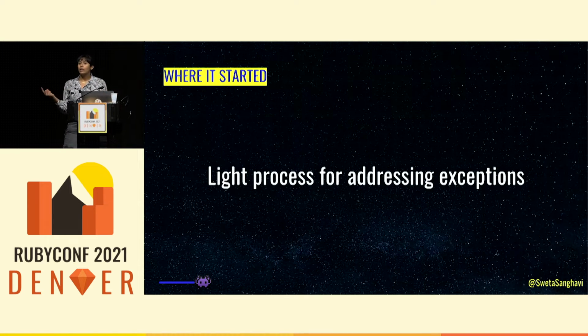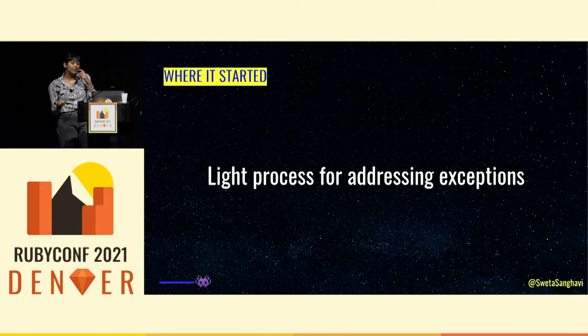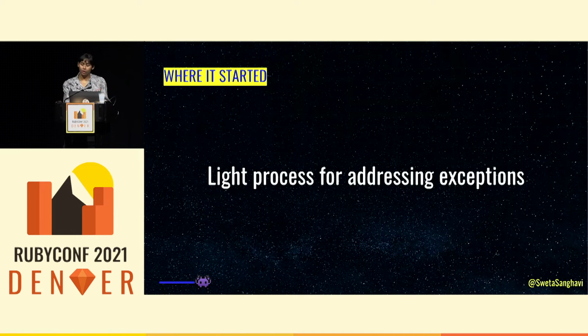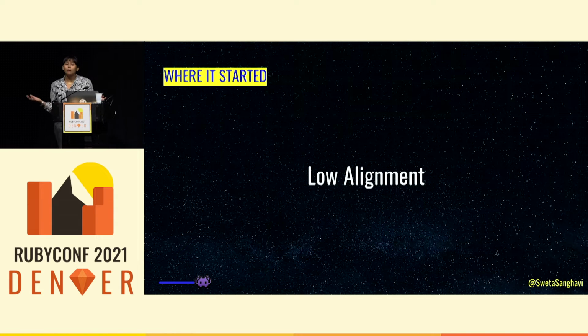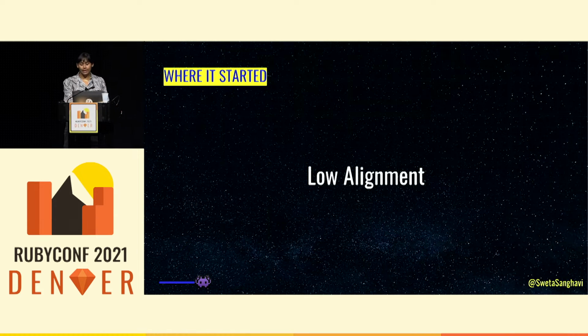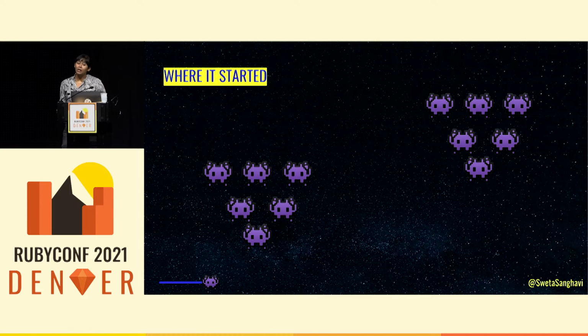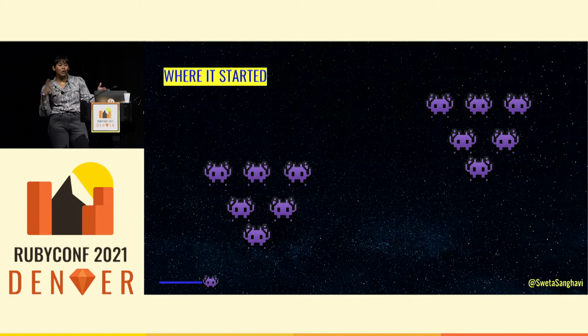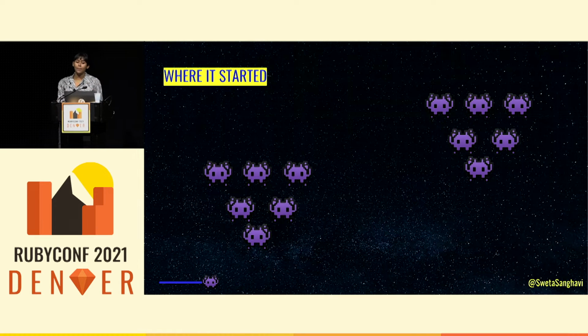But one, it required context switching from our prioritized queue work, and there was no owner or designated dev. And so it ended up being a few folks who were in there regularly and a lot of folks who weren't really looking in that channel. We also had a pretty low alignment of what process we wanted to use for managing exceptions, and not a shared goal of what effective management was and which exceptions were high priority in addressing, or what actions to take in response. There was a pretty large backlog of errors, and so it was hard to scan it quickly or really surface when there was something that should be addressed coming up.